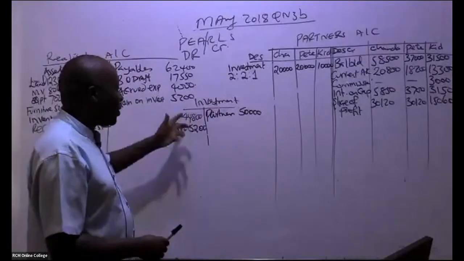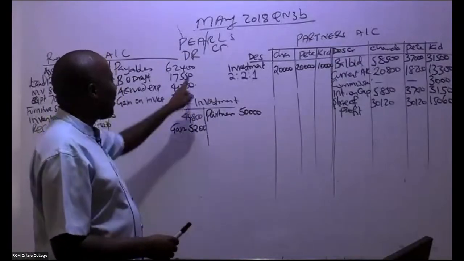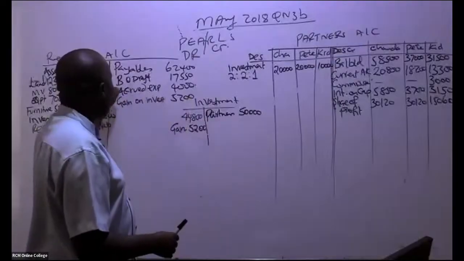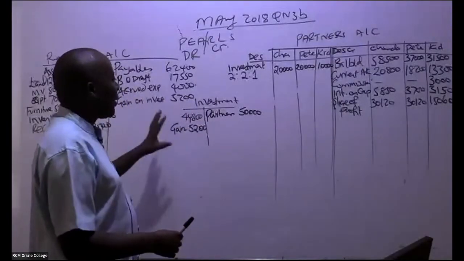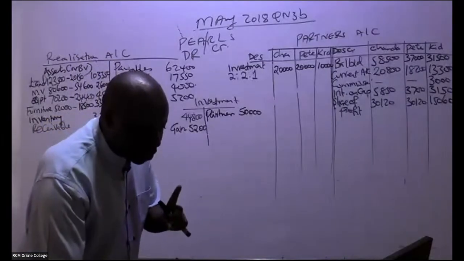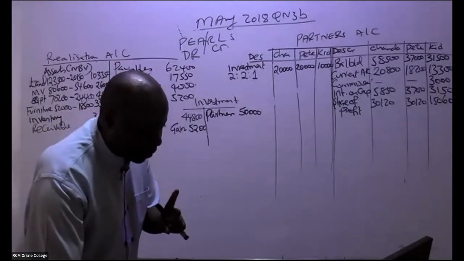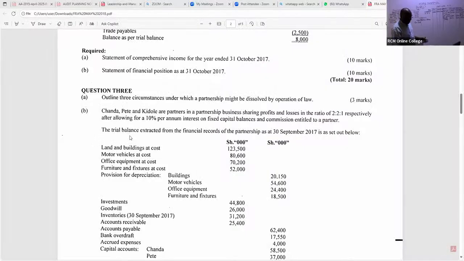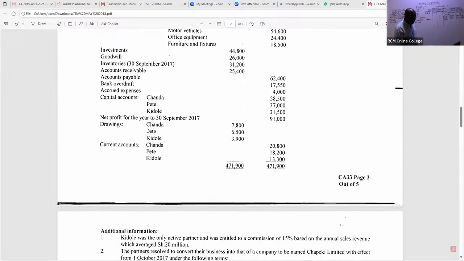Not many students will be able to see this gain in an exam, but remember, everything you're doing here is a tick, tick, tick, tick. There are so many low-hanging fruits here. Now we continue. Slowly, we are reading our notes here because we want to balance this and finish it up. Ladies and gentlemen, what else have they told us?